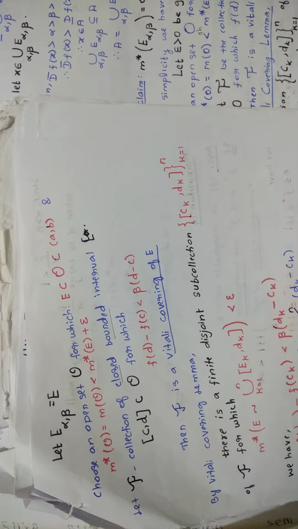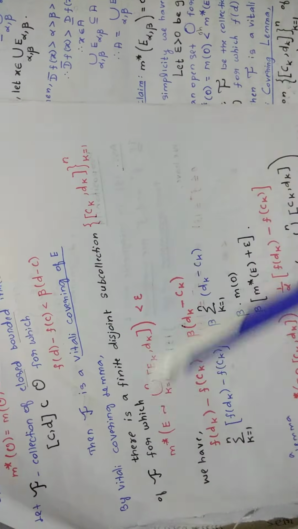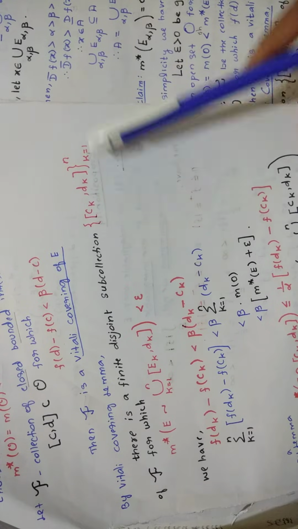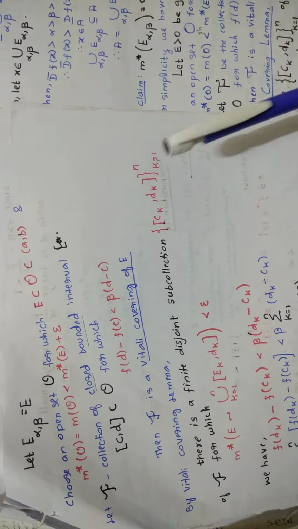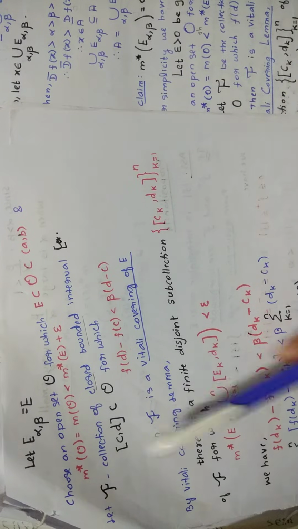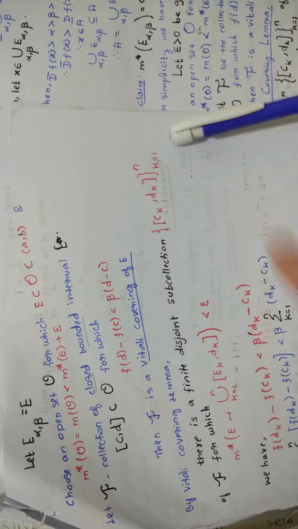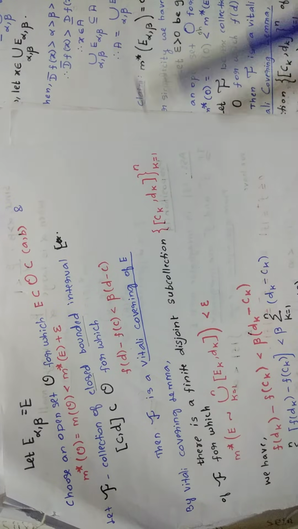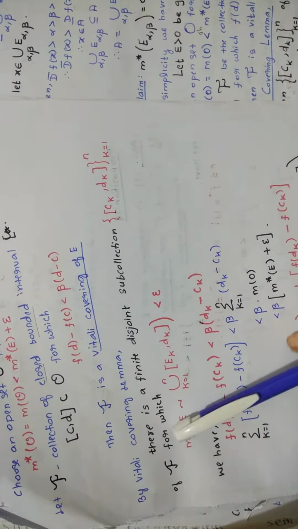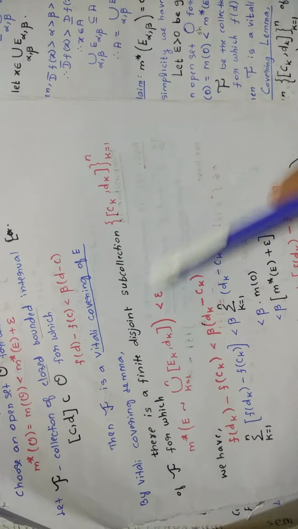Now you can use that lemma here. By the Vitali covering lemma, you are writing these two lines. There is a finite disjoint subcollection of closed intervals, with a suffix, that is the only difference, so don't get confused. There is a finite disjoint subcollection [ck, dk], k equal to 1 to n, of this F, for which the outer measure M star of E minus the union of [ck, dk] is less than epsilon.